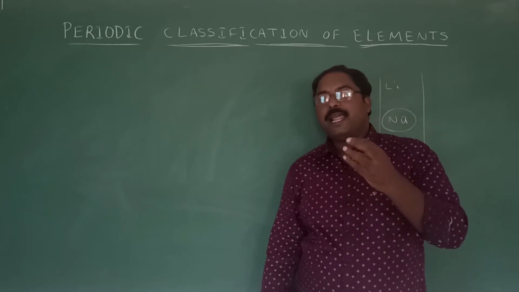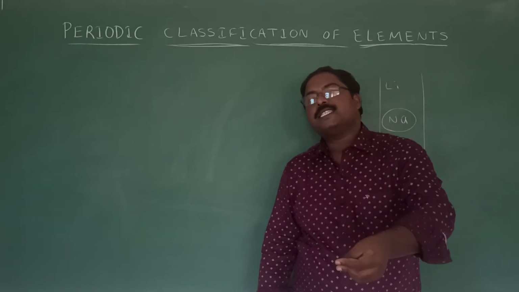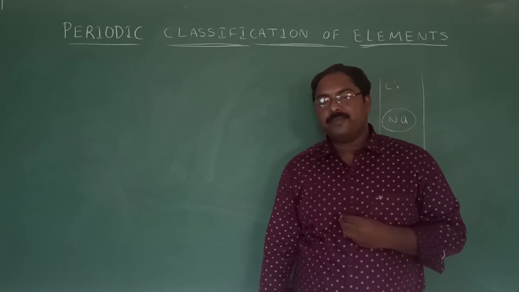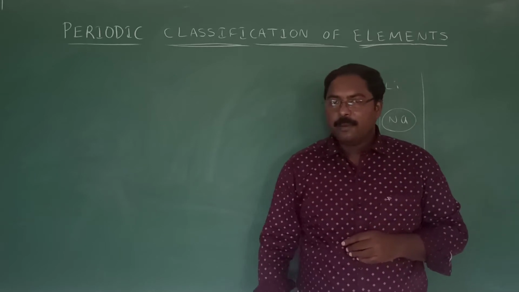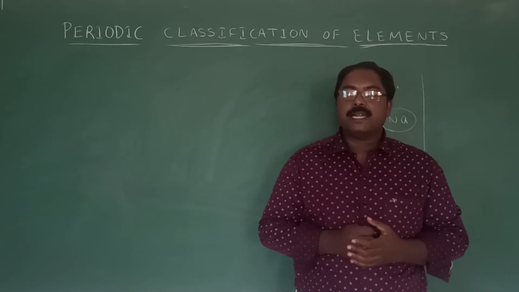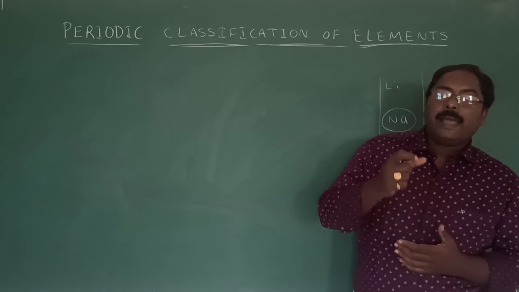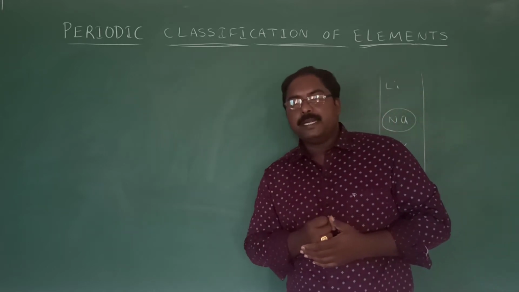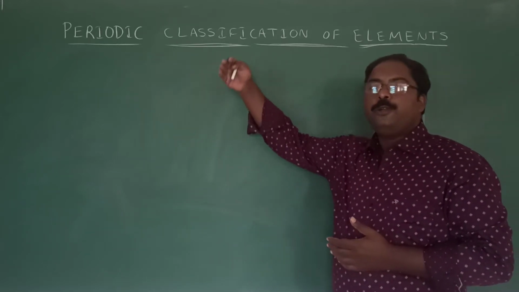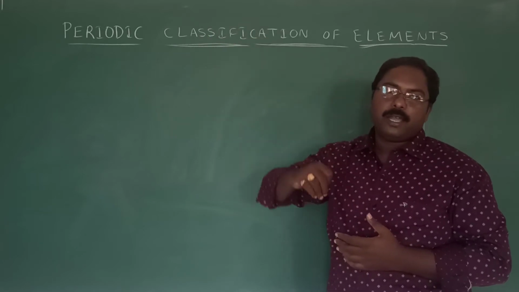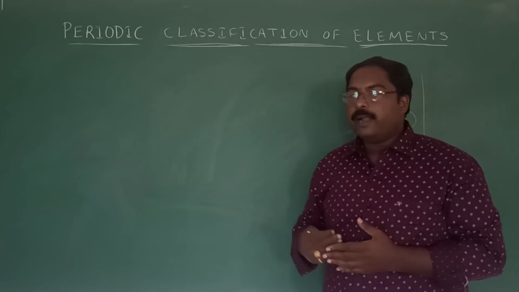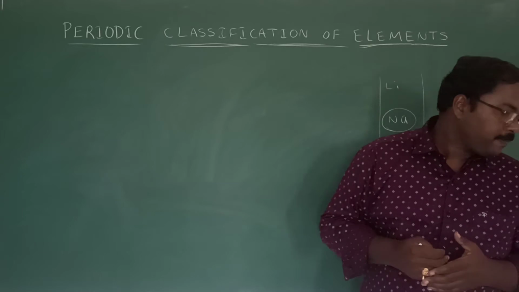They did not know about the electron, proton, and the presence of neutron in the atom, or how bonding takes place. But still, by observing the properties of the elements, they tried to classify them. In what way did they classify them? Let us discuss.